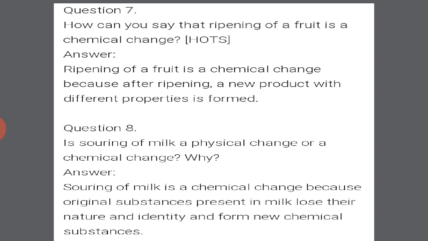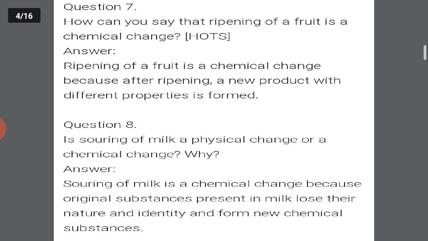Got it? Is souring of milk a physical or chemical change? Why? Souring of milk is a chemical change because the original substance present in milk loses its nature and identity and forms a new chemical substance. Okay, got it? It's a chemical change because the milk will not be good enough to use further.